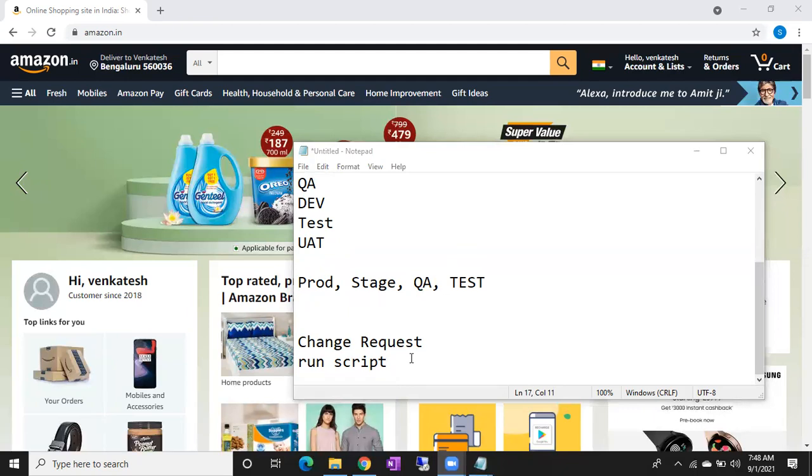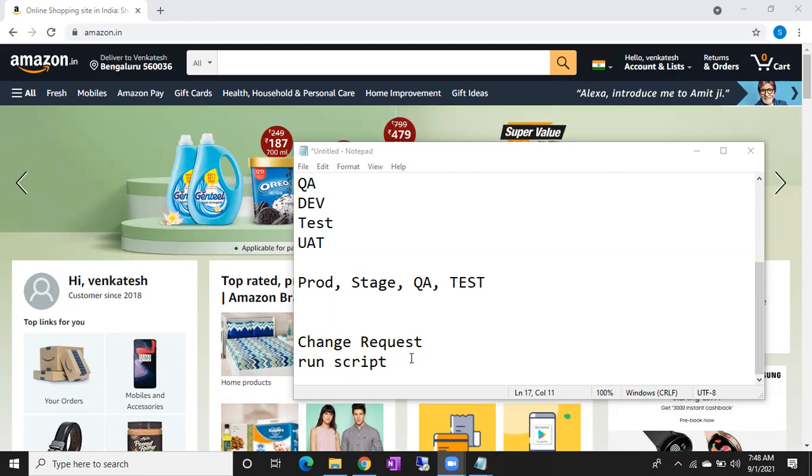So we have to run the scripts. In case you want to run a script on any environment, first we'll try to run it on the stage environment, or the dev or test environment. We won't directly run the script, because we don't know what the impact is if you run it directly. So first we'll raise a change request. What is this change request?